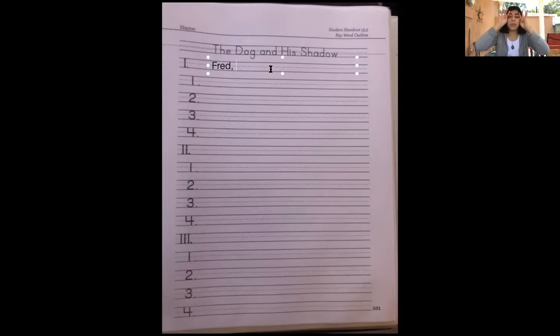So remember, we have to find 3 words that tell us what the character is and where it's taking place. So maybe we can put Fred. Maybe we can put stream. It's right by the stream. And maybe we can put bridge, because he was on the bridge.